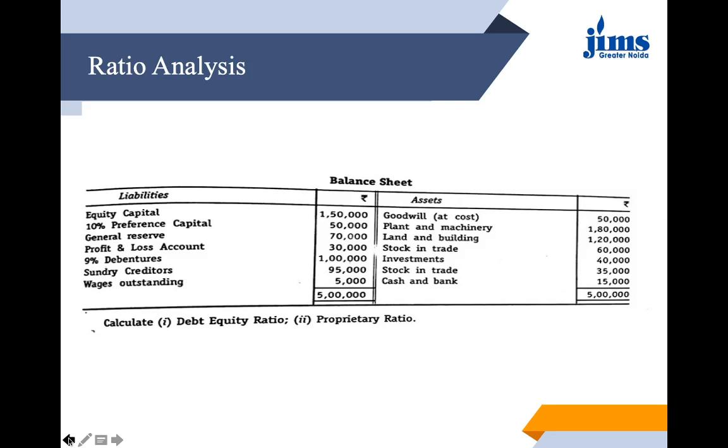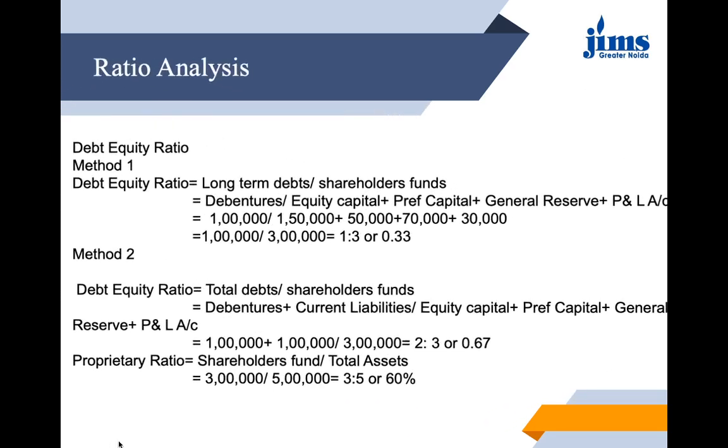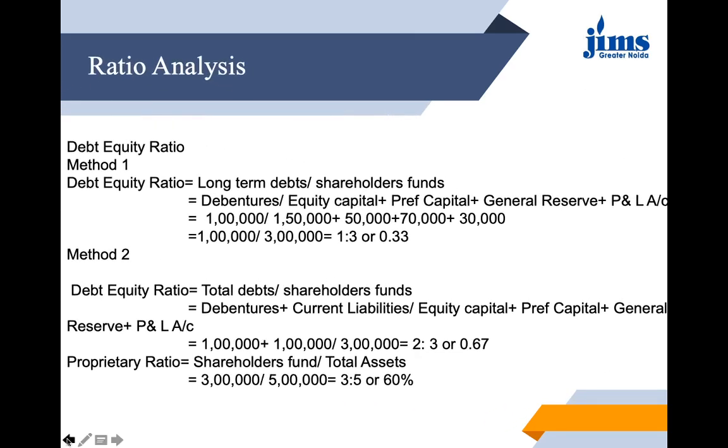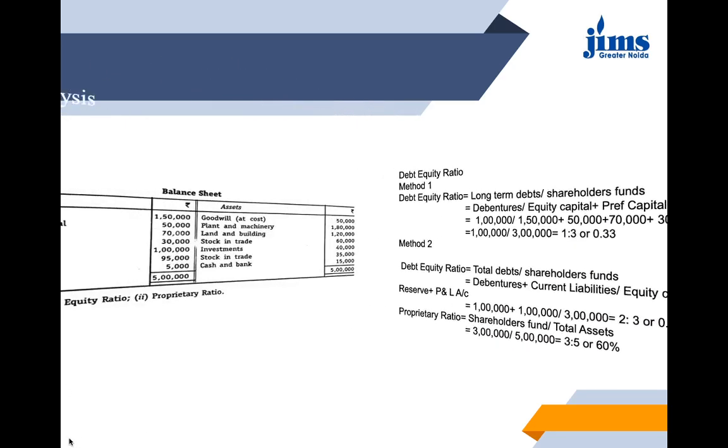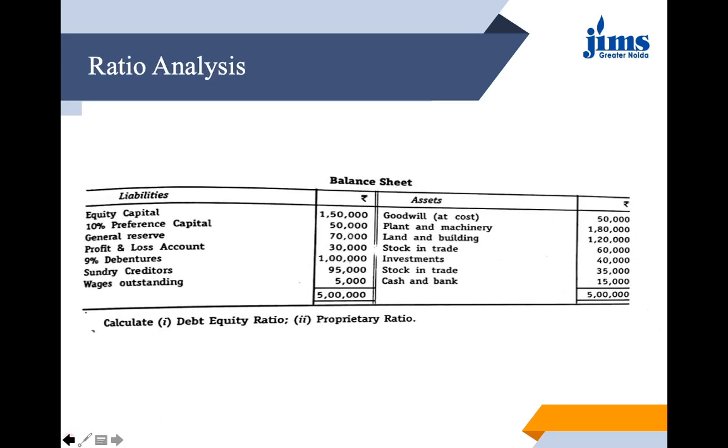Here we can check out the debt equity ratio with both the methods. You can see I have sorted here for you both the methods, method 1 and method 2, and you can see that the ratio is coming out as different. It is coming out as 1:3 here, whereas in this part it is coming out as 2:3. So it is different in both the parts. Let us go to the question. From there only we will solve it.